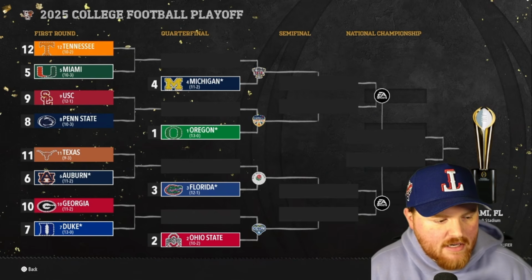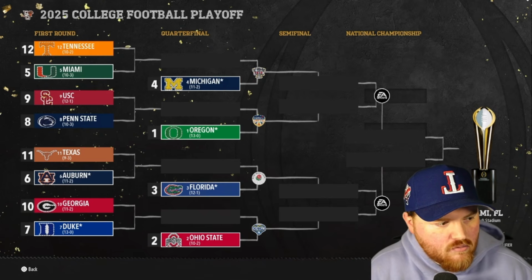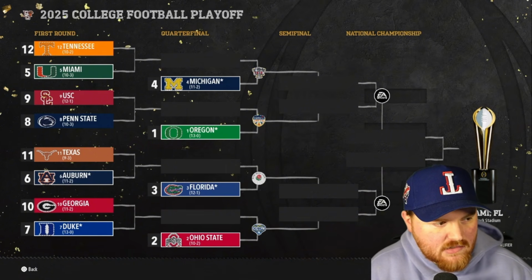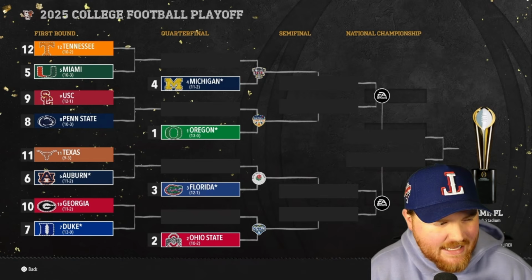Conference champions Oregon, Michigan, Florida, Duke, and Auburn all got in. So 7 is the latest conference champion that got in. We have 2 teams from the M conference. We have 3 teams from the OPR conference, Oregon, Ohio State, and Penn State. That's probably the strongest conference this time.